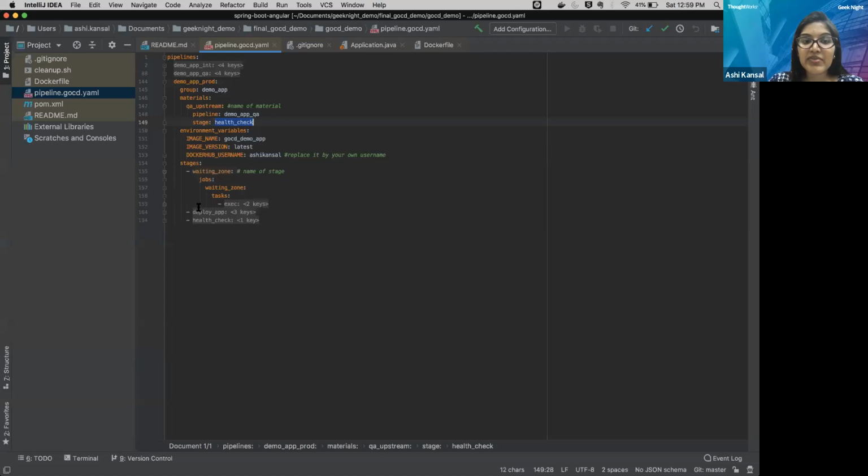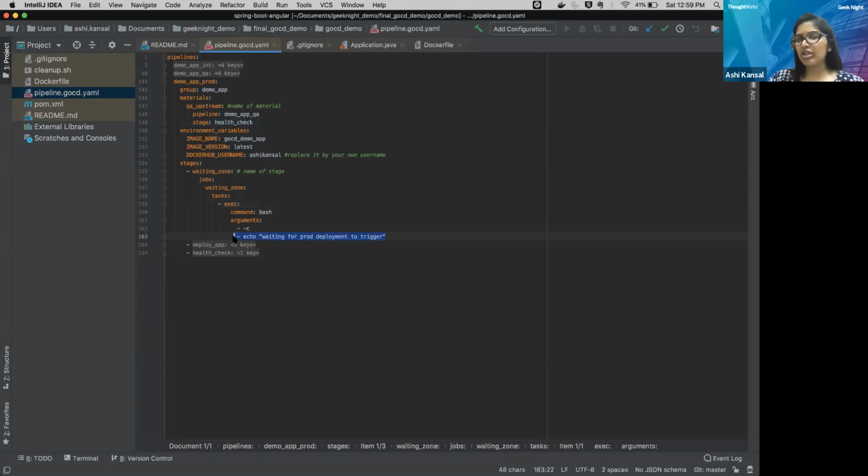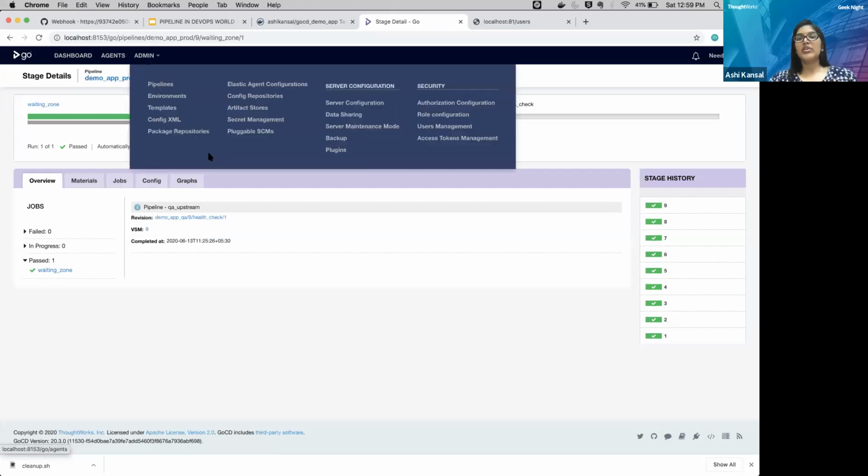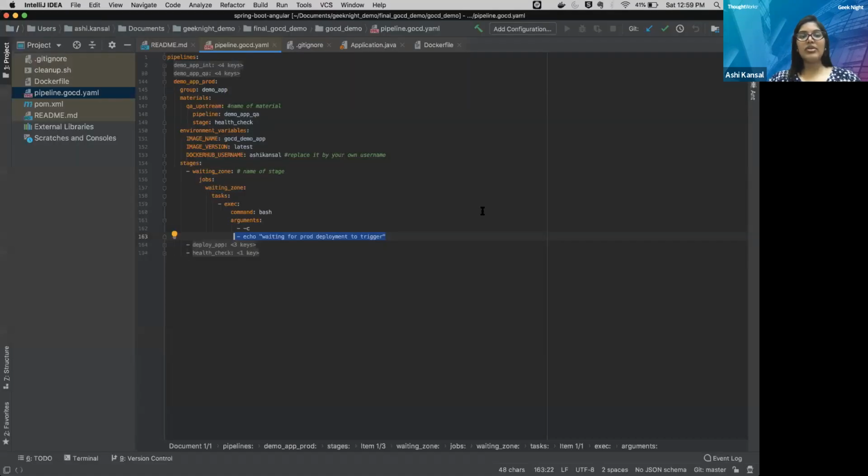We have stages, we have jobs, we have tasks inside it, and we are just echoing something. You can skip this stage as well. We are just saying waiting for the prod deployment to trigger. So this is this stage, if you can see: waiting zone.